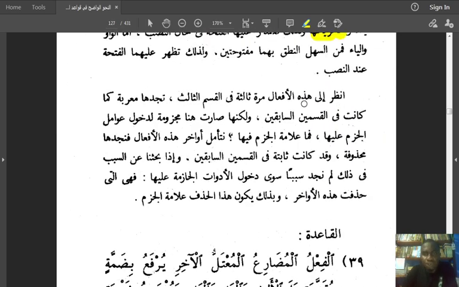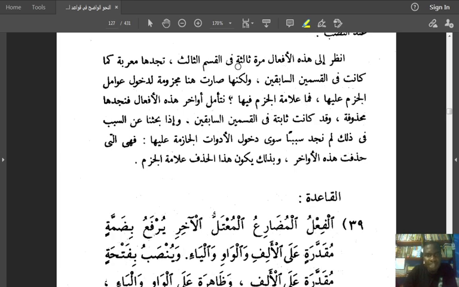It says انظر إلى هذه الأفعال مرة ثالثة في القسم الثالث. It says look at these same verbs in the third part. تجدها معربة كما كانت في القسمين السابقين. You find them to be declinable as they were before. They are still declinable. They accept changes. ولكنها صارت هنا مجزومة لدخول عوامل الجزم عليها. Now when you hear awamil, it is the same as adawat. Awamil is factors. Adawat is also like tools, and they are also factors.